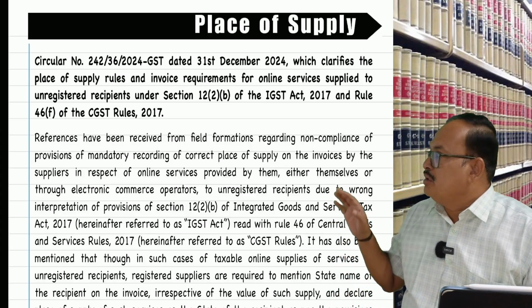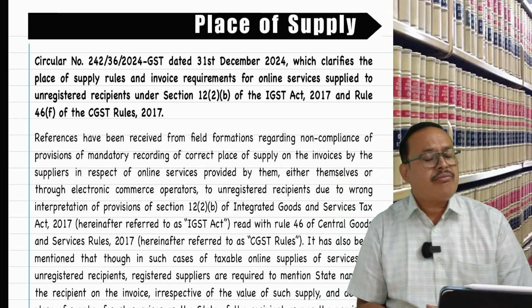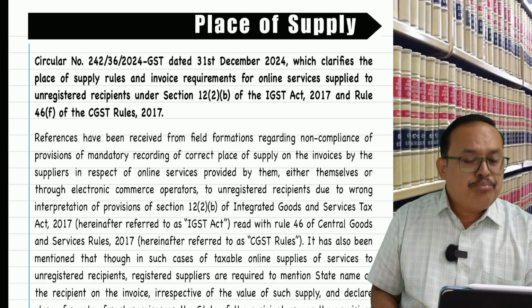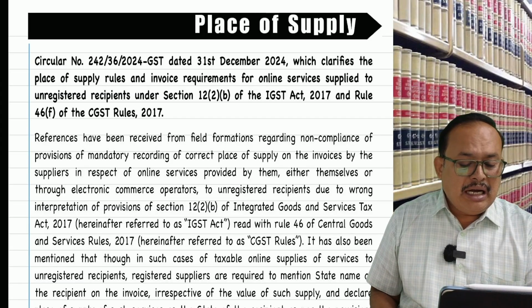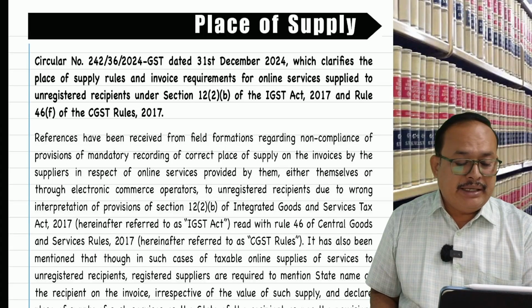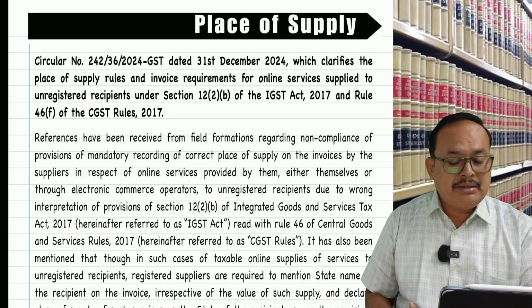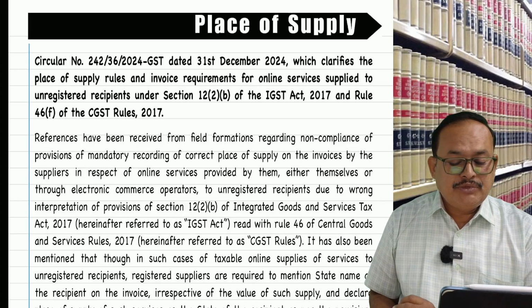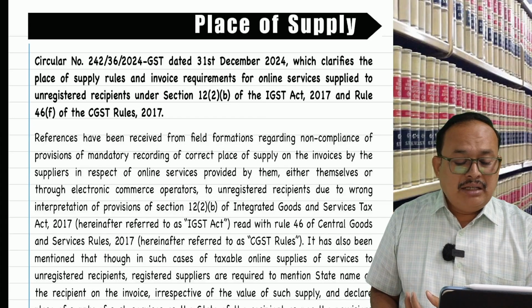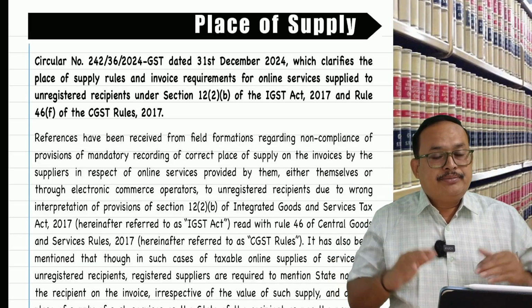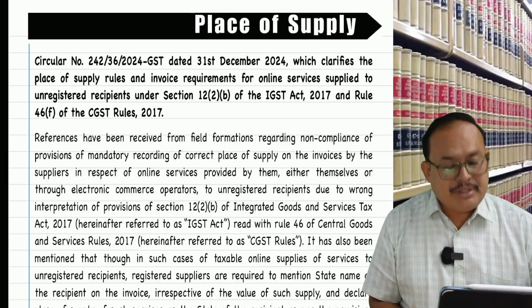Now come back. Look at the given case. What is it? This circular clarifies the place of supply rule and invoice requirement for online services supplied to an unregistered recipient, under Section 12(2)(b) of the IGST Act and Rule 46F of the CGST Rules. You relax. I will tell you the provision first.